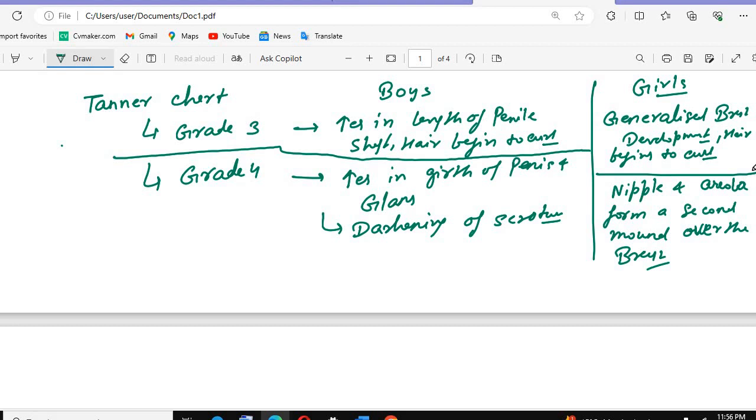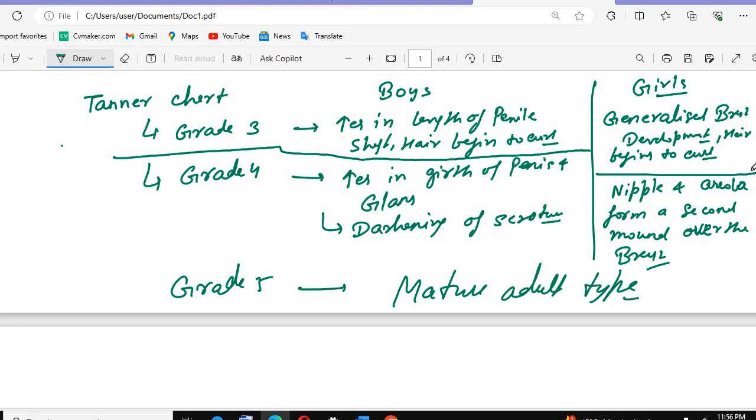After that, grade 5 will be the mature adult type. Okay, this one you need to remember. This is what we have about puberty, and this is very important.